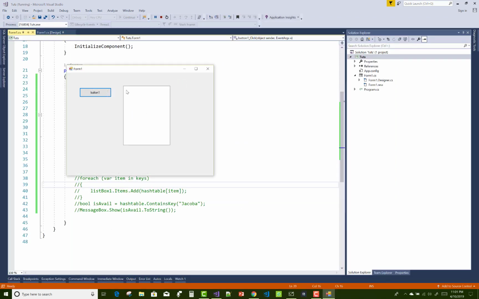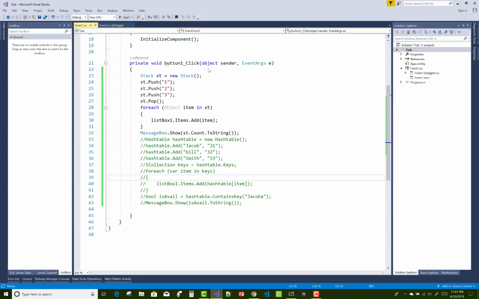Similarly, you can check the contains property also, to check whether an element is available in the stack or not. That actually returns a true or false value.